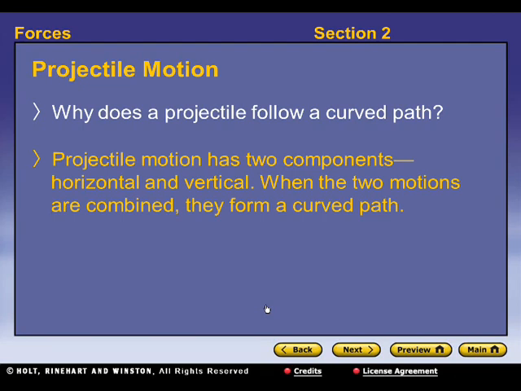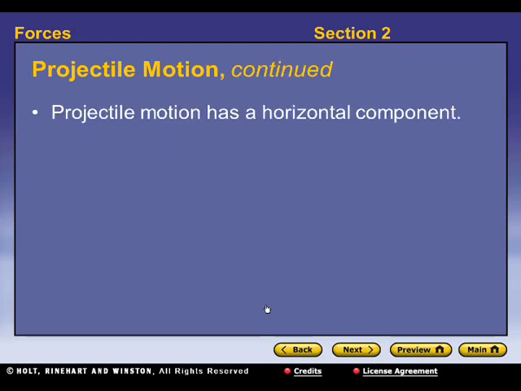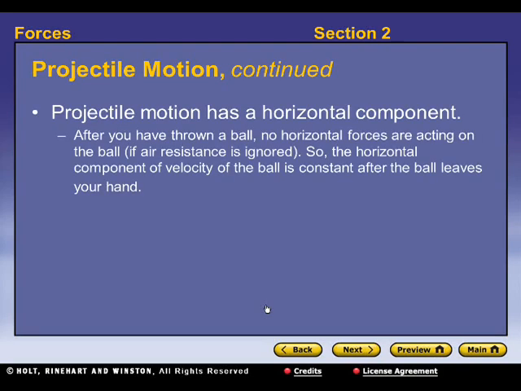Projectile motion. So why does a projectile follow a curved path? Projectile motion has two components, a horizontal component and a vertical component. When those two motions are combined, they form a curved path. So projectile motion is the curved path that an object follows when thrown, launched, or otherwise projected near the surface of the Earth. And you've done that when you've thrown any kind of ball or kicked a ball or thrown something. It always kind of takes an arcing path and comes back and hits the ground or the floor.